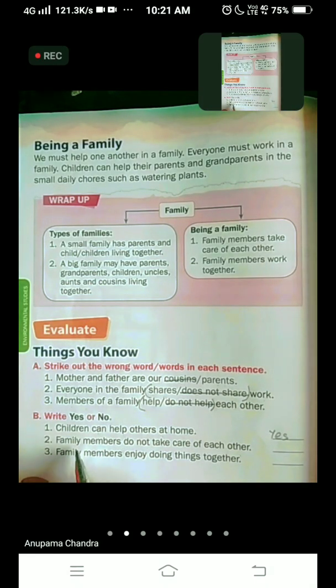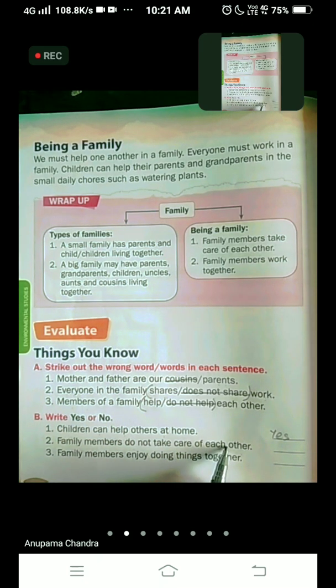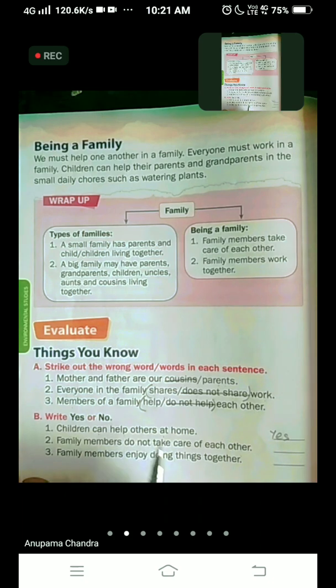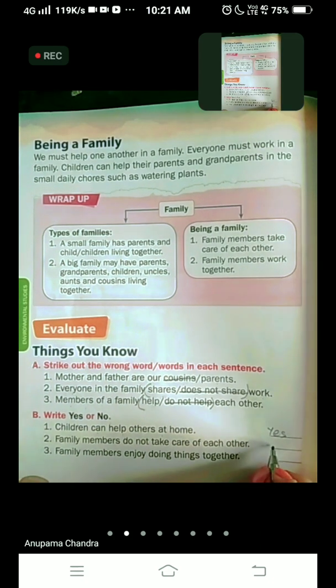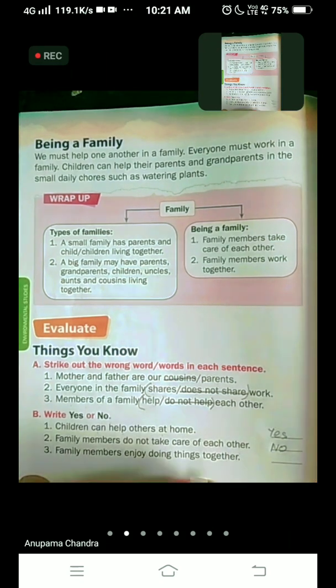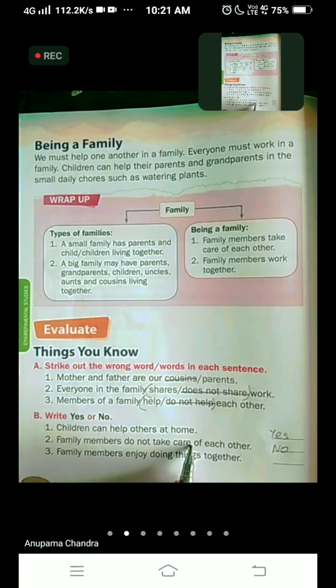So children, this statement is wrong. This statement is not true. Family members do not take care of each other. No, all the family members take care of each other. Yes, we do take care of each other. So here we are going to write no, because in the statement it is written do not take care. That is wrong. Each one of us takes care of each other. Now we come to the third one.